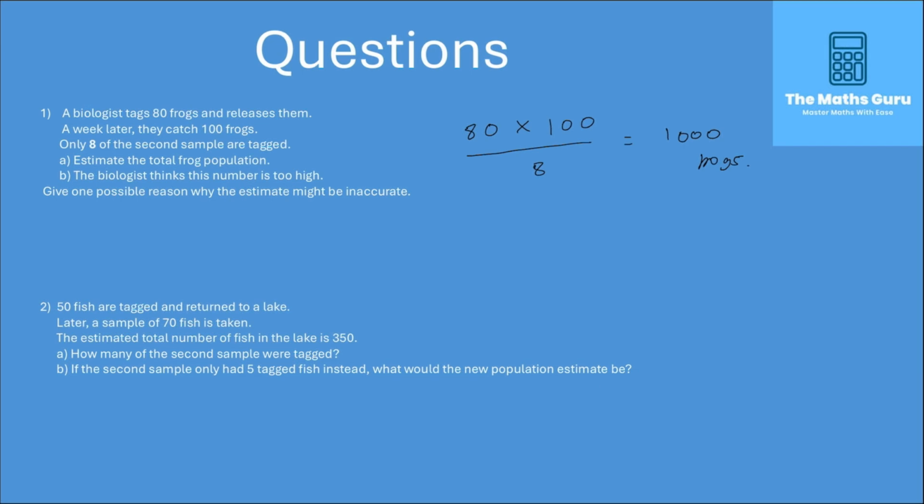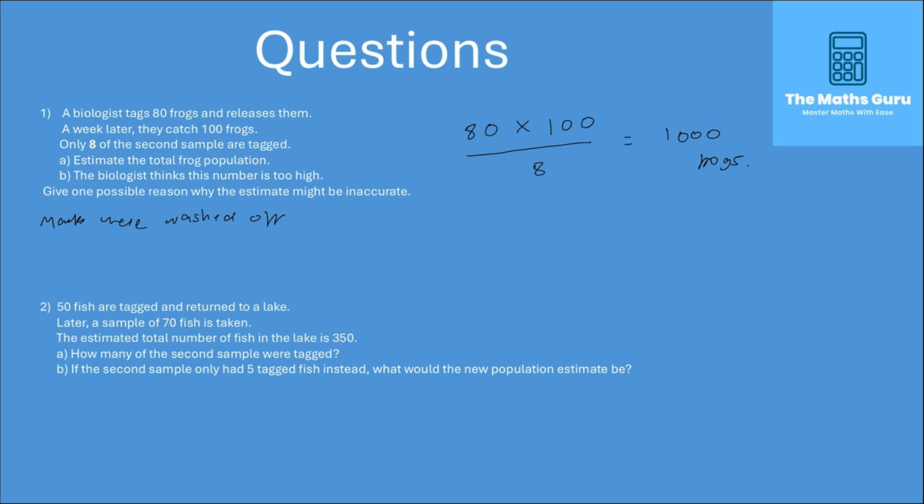So we can use any of the assumptions that we mentioned before, and we can say that marks were washed off. So when we divided by the number of marks in the second sample, the number would have been lower as some marks were washed off the frogs, and therefore the estimated population size is going to be much higher than if the number marked in the second sample was higher.